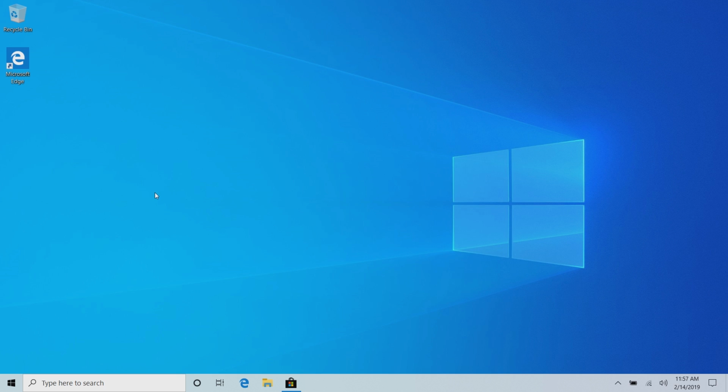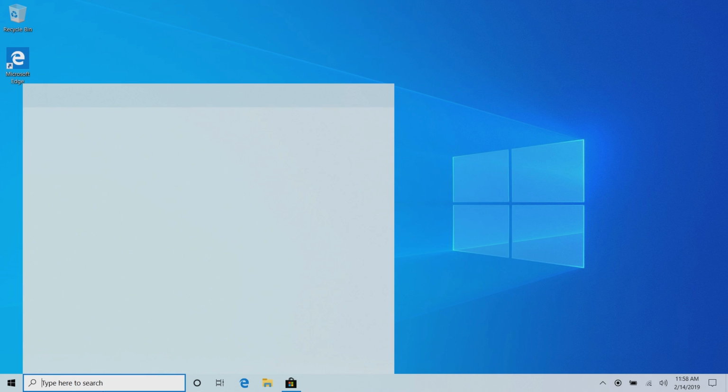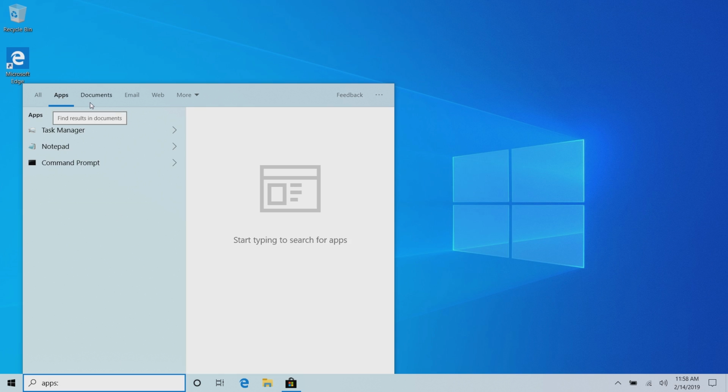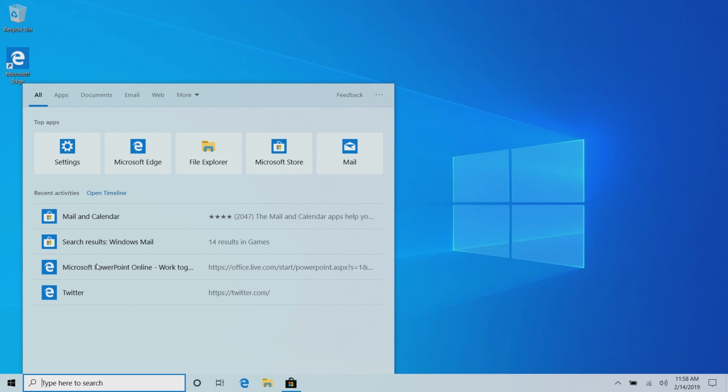So moving right along, the next noteworthy change with the April 2019 update is with Search and Cortana. Starting with this release, both Search and Cortana experiences are separate now. No longer is Cortana forced into Search and Search forced into Cortana and vice versa. They both have their own separate experiences. So if we click on the search bar here, you see that there's now a dedicated top apps and recent activities area, in addition to tabs up here, which let me go straight into searching for apps, documents, email, web, and more. Now, Search works how it has always worked.